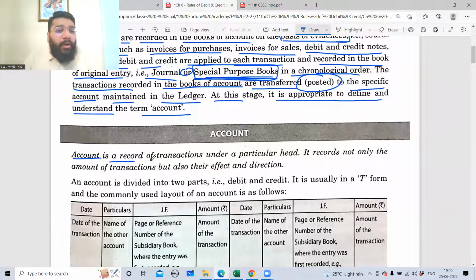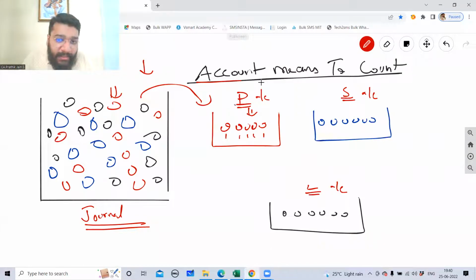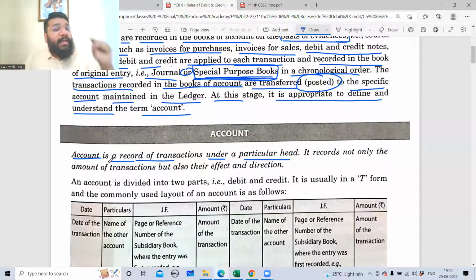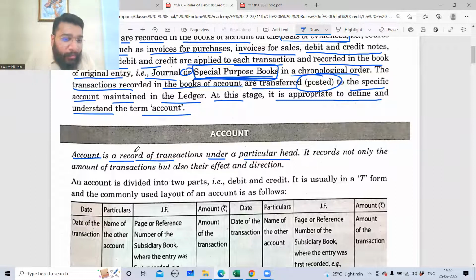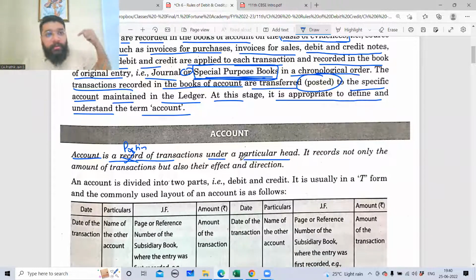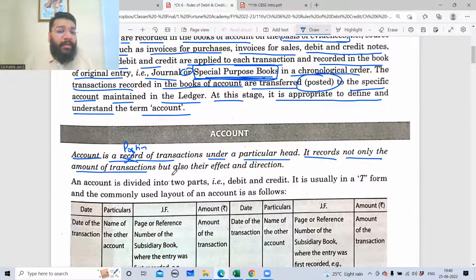An account is a record of transactions under a particular head. What is a particular head here? Purchase is a particular head. Sale is a particular head. So an account is recording of a transaction, or you can say shifting of a transaction under a particular head. I would rather use the word posting here. An account is a posting of transactions under a particular head. Where are you posting from? From the journal to the ledger. It records not only the amount of the transaction, but also its effect and direction.